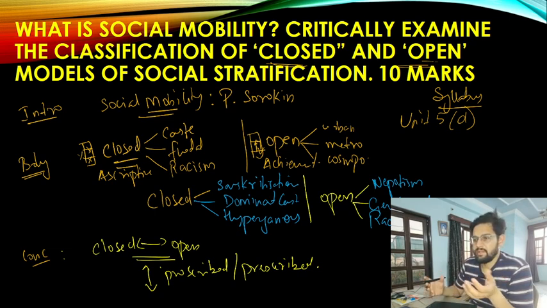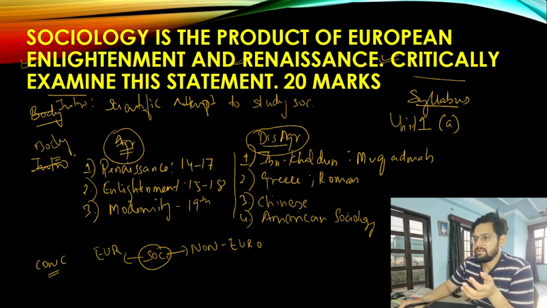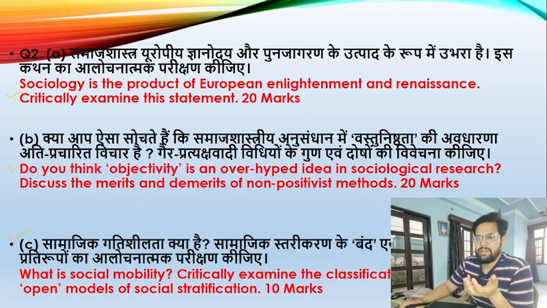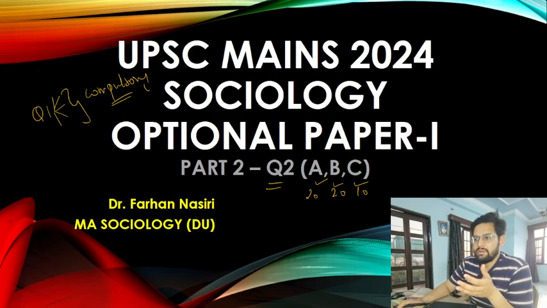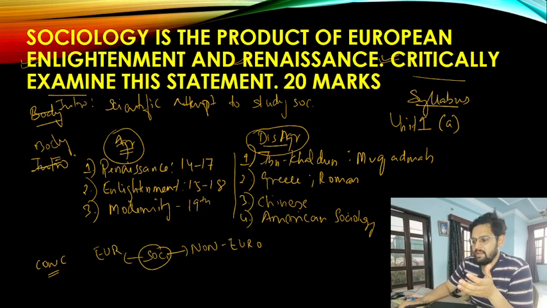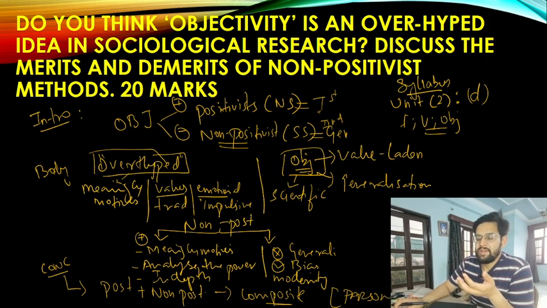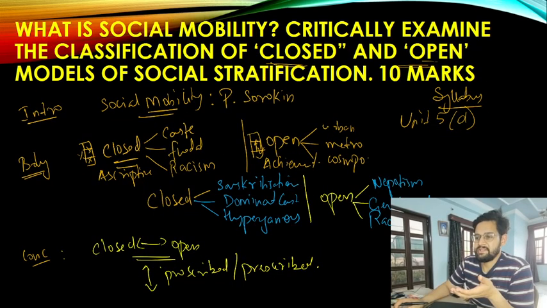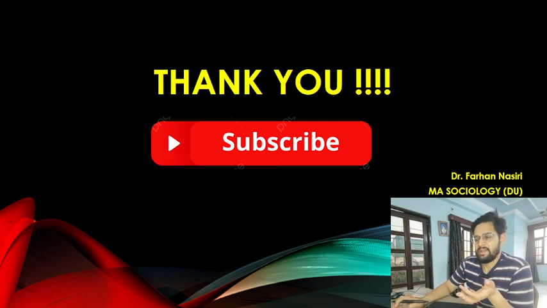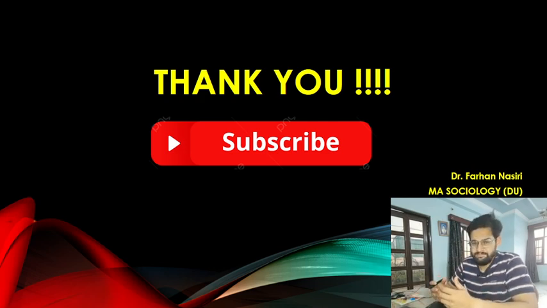It's a very interesting question. So that's it in our today's class. What we have done is take a look at question number 2, which came in 2024, A, B, and C. These are the 3 questions that we have discussed. Sociology is a product of European Enlightenment, yes and no. Objectivity is overhyped, yes and also no. What are the merits and demerits, advantages and disadvantages, of closed and open types of mobilities? That's it in our today's session.